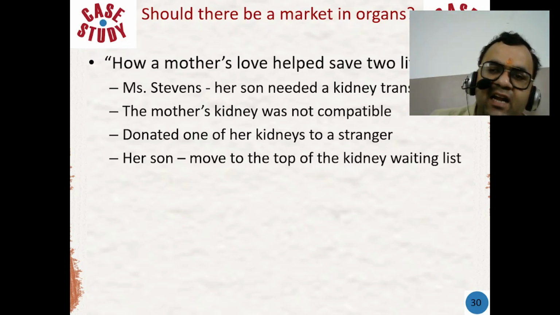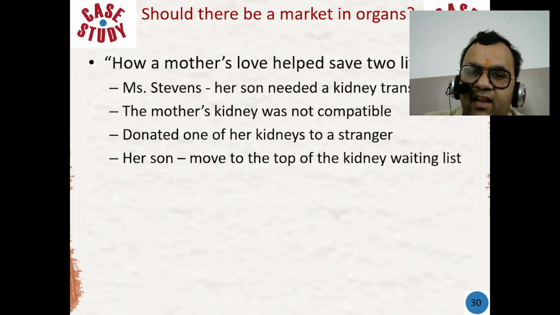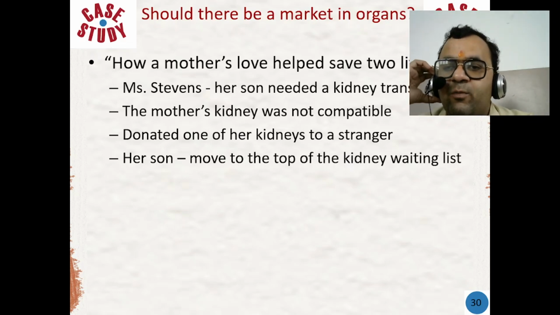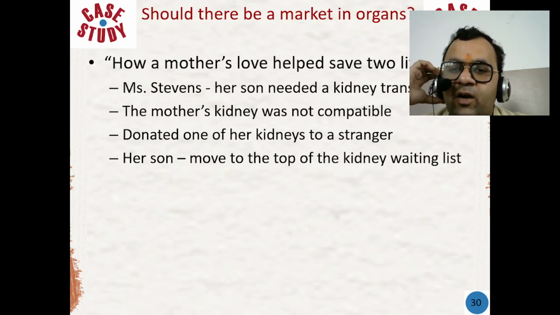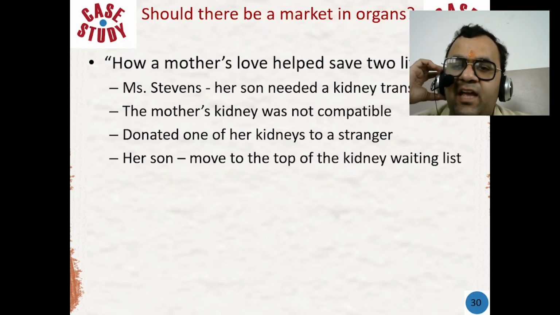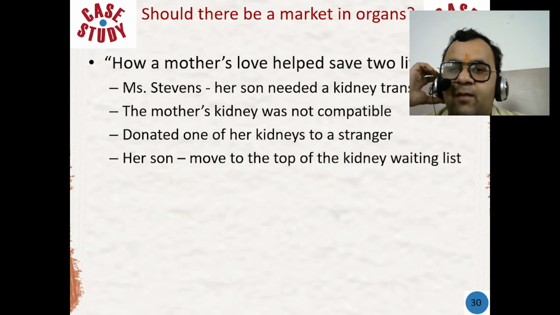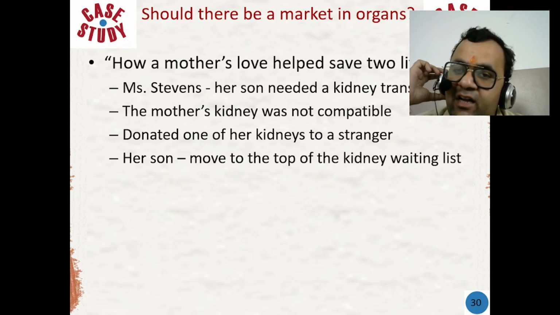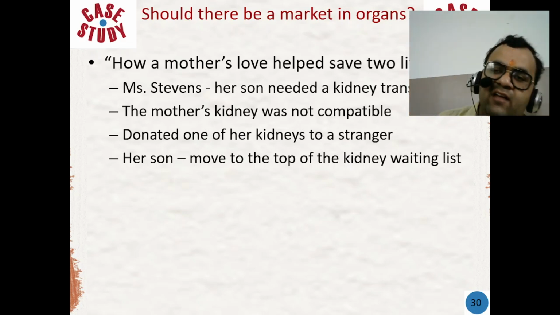Many people believe that buying and selling organs is unethical, as it commodifies human body parts and may exploit vulnerable individuals. Inequity. A market in organs could exacerbate existing health disparities, as only those who can afford to pay for organs may have access to them.